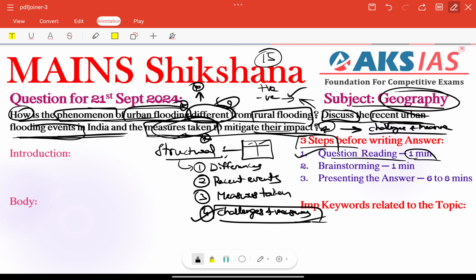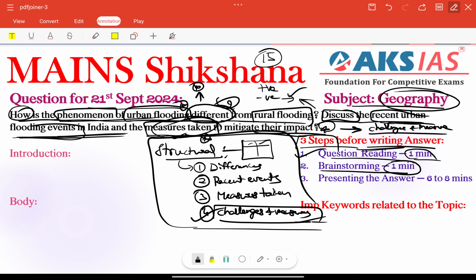We need to simplify our important topic by using our keywords, etc. So many aspirants are confused regarding these question tags and keywords, right? But we need to simplify this particular structure by using our keywords, right? So if you follow this type of strategy, whatever we have been using, these 3 steps before writing, it will be easy, right, to write a good answer within time.